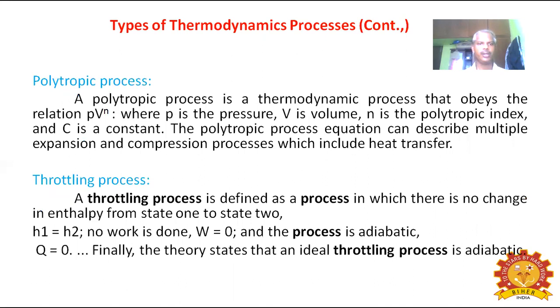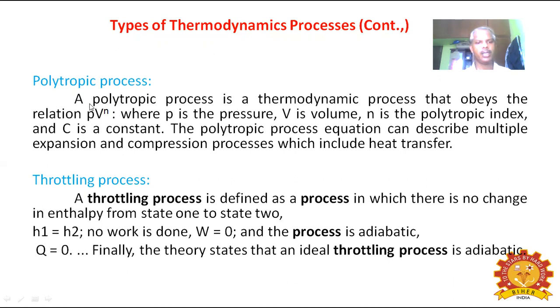Next, we are going to see the continuation of types of thermodynamic process, polytropic process and the throttling process. What is meant by polytropic process?